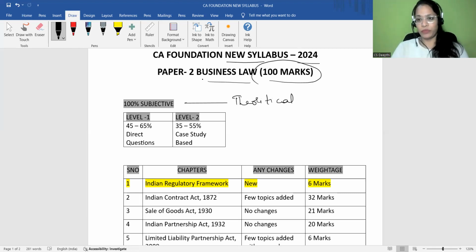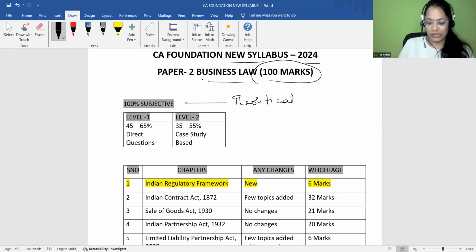As this is a theoretical paper, your strategy should be 70% you know the subject and 30% you concentrate on the presentation. Presentation really plays an important role. Even if you know the subject, but you couldn't present it, that means you cannot impress your examiner. That is the reason why, every day, while I'm coming up with the content to teach any important topic, I'll teach you certain presentation tips too. Okay, this really matters, and you'll thank me later after appearing for your exam or after passing your CA Foundation. You'll thank me that, ma'am, this was really helpful.